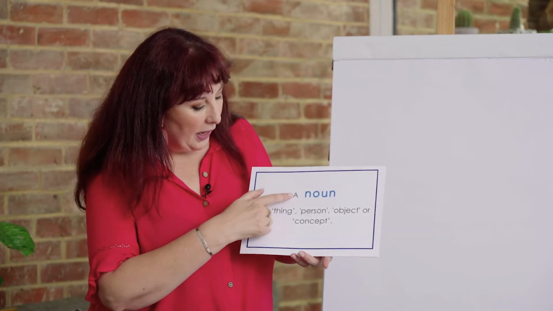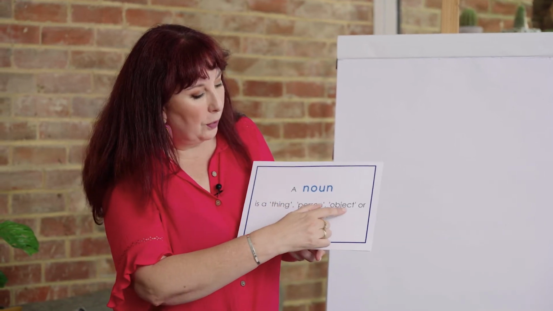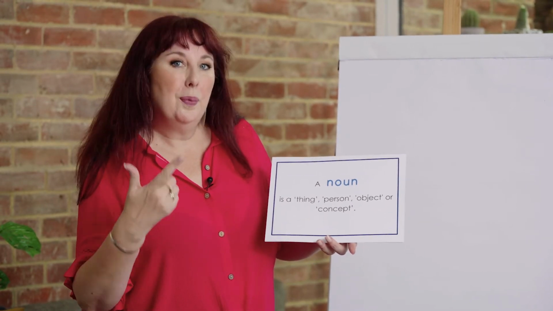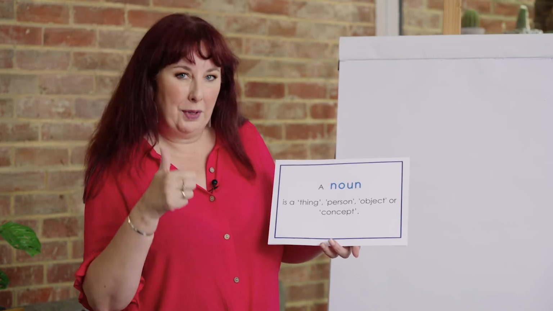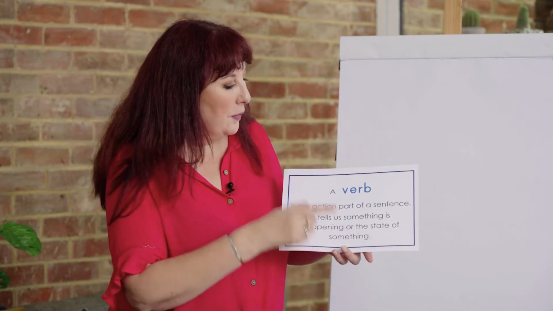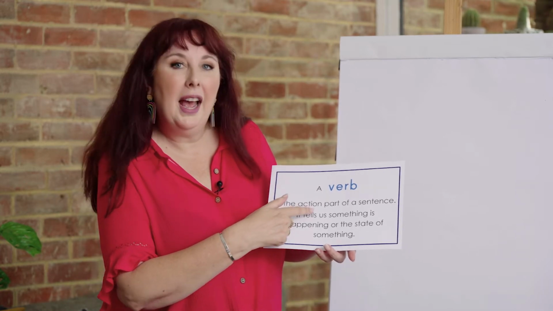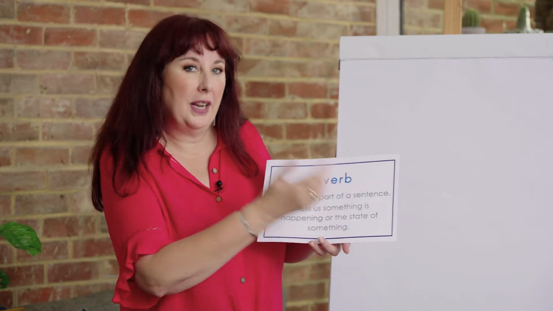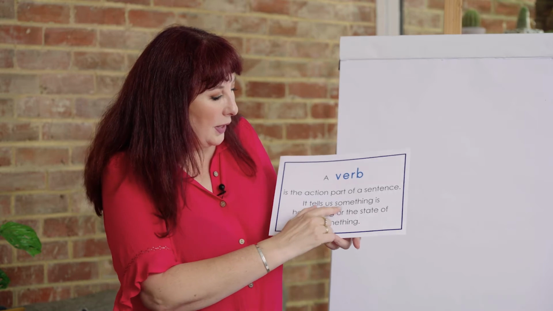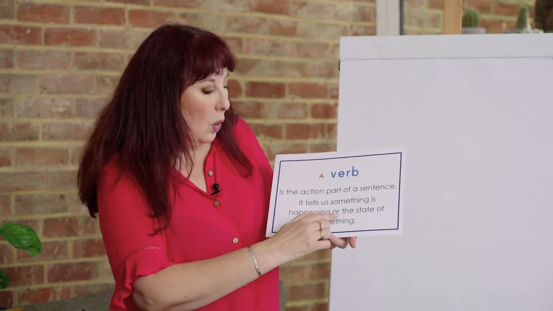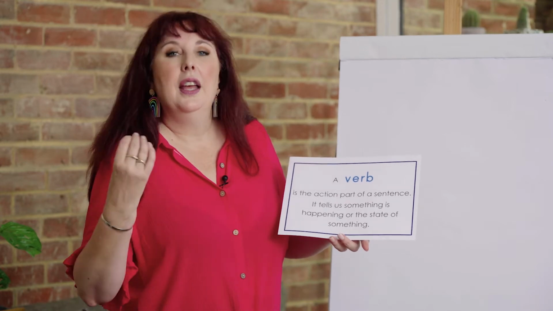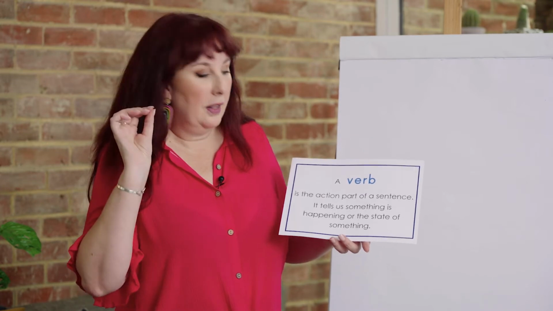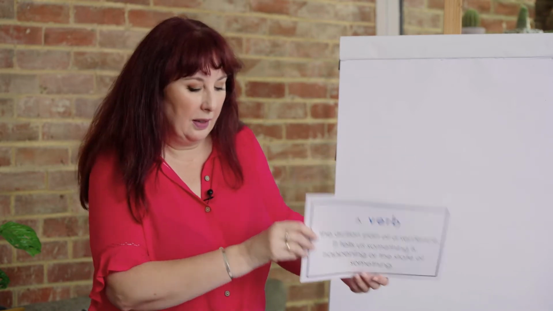So noun. A noun is a thing, person, object or concept. Can you say that with me? A noun is a thing, person, object or concept. Good work. Verb. A verb is the action part of a sentence. Listen, it tells us something is happening or the state of something. The action part of the sentence.